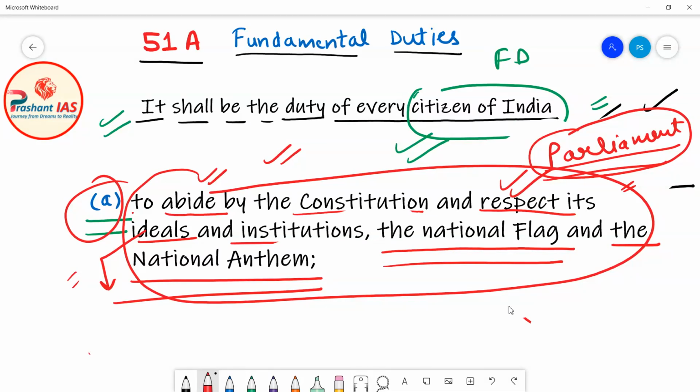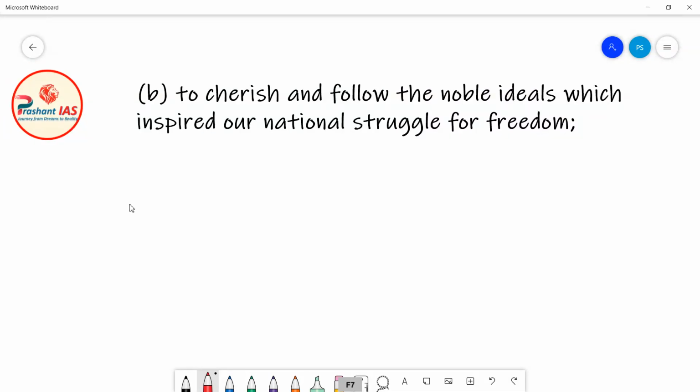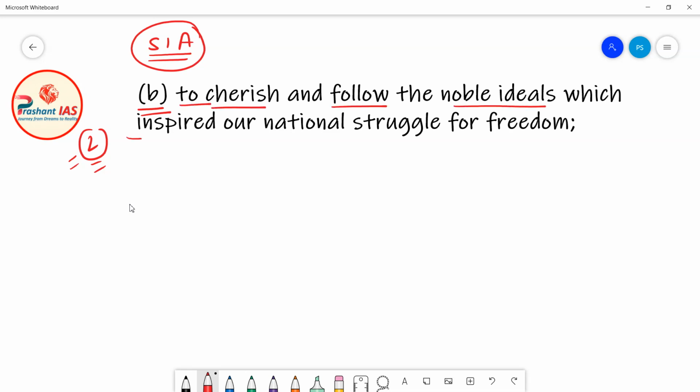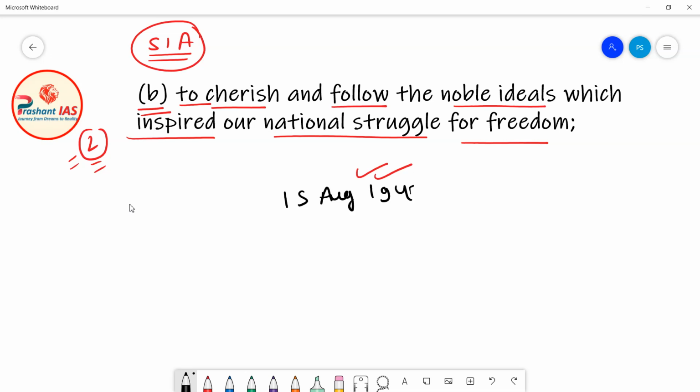Now let's move forward. Friends, let us read what our second fundamental duty is. This second fundamental duty is given in clause B of Article 51A. It says that it shall be the duty of every Indian citizen to cherish and follow the noble ideals which inspired our national struggle for freedom. Now what does it mean? Friends, all of us know that before 15th of August 1947, India was a colony of the British.